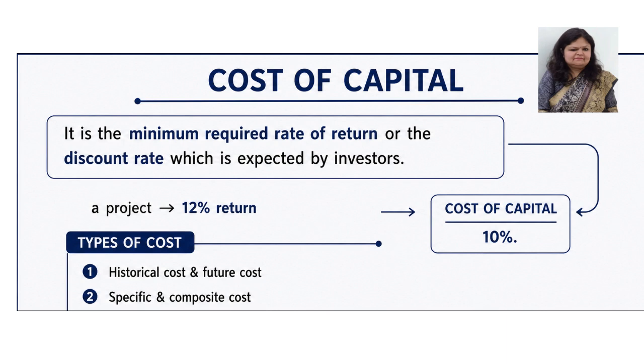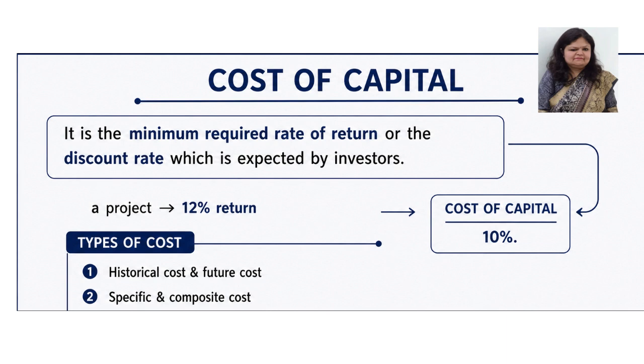So now coming to how many types of cost there are. The first type of cost is historical cost and future cost. Historical cost is that cost which has already occurred, which is in your balance sheet. Future cost is that cost which one expects from historical cost. What can be the expected cost for the future of the same product?